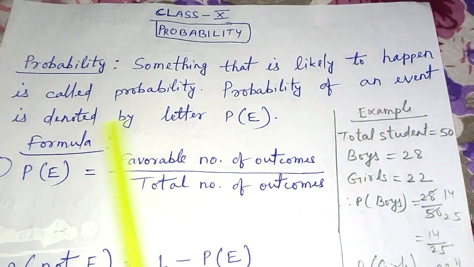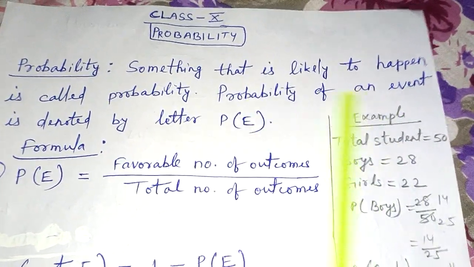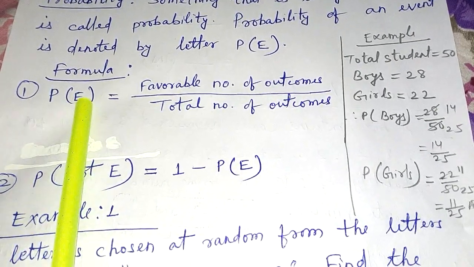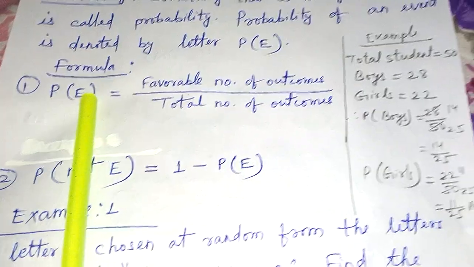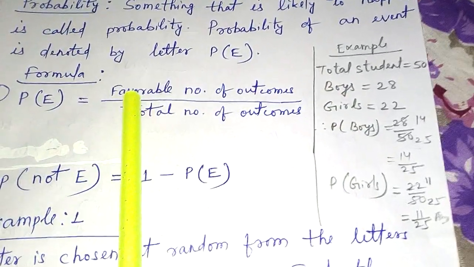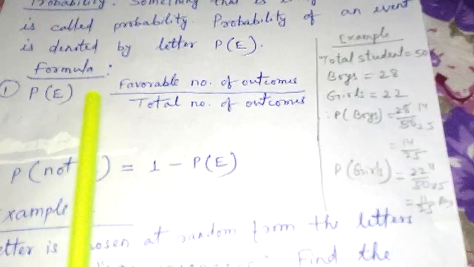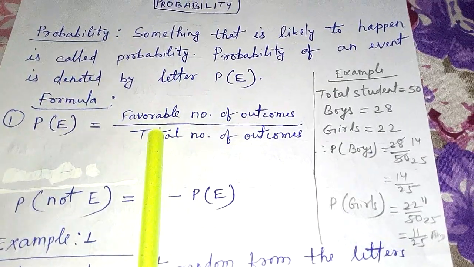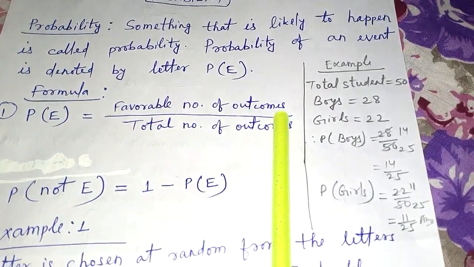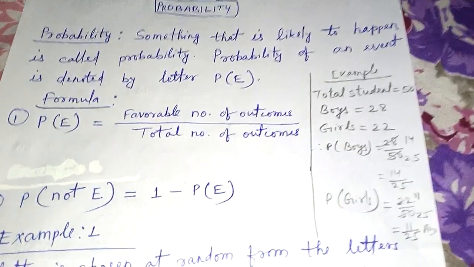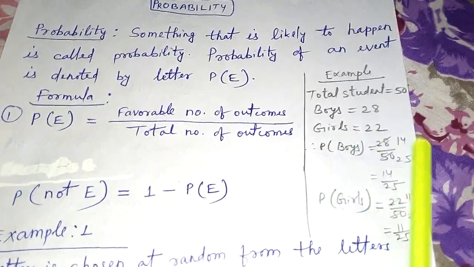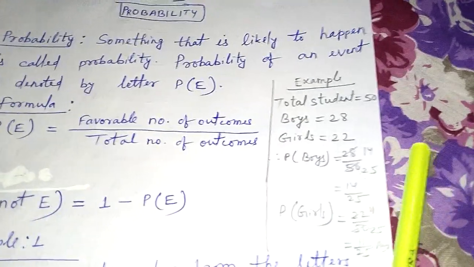Now what is the meaning of event here in this statement? One more formula you can see here, P(E). Here P(E) means probability of an event. Now what is the formula? Probability of an event is equal to the favorable number of outcomes by the total number of outcomes. Now let me explain what is the meaning of probability of an event.